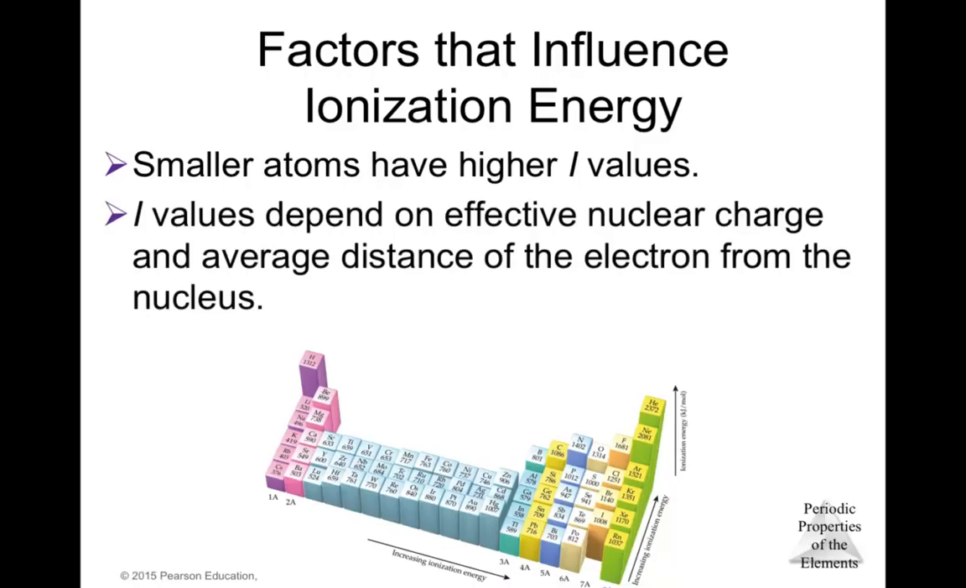The ionization energy depends on the effective nuclear charge, as I mentioned, and the average distance of the electron from the nucleus. Okay, so if you're comparing across a period, you need to look at the effective nuclear charge. If you're comparing in a group, you need to basically look at the distance of the electrons from the nucleus.